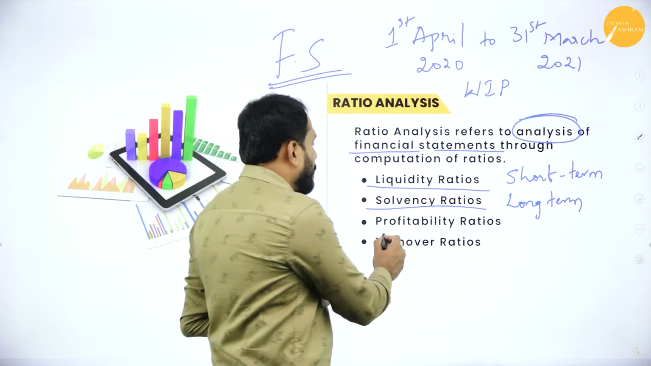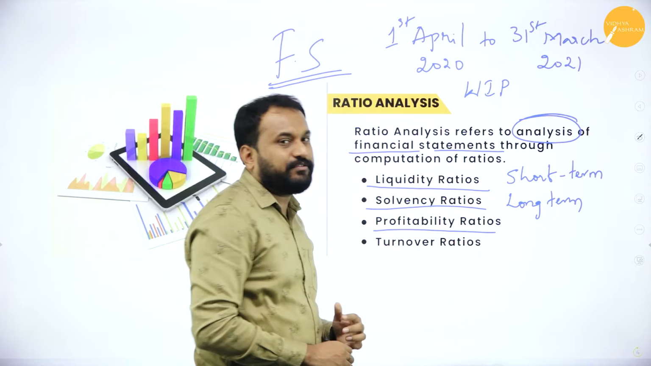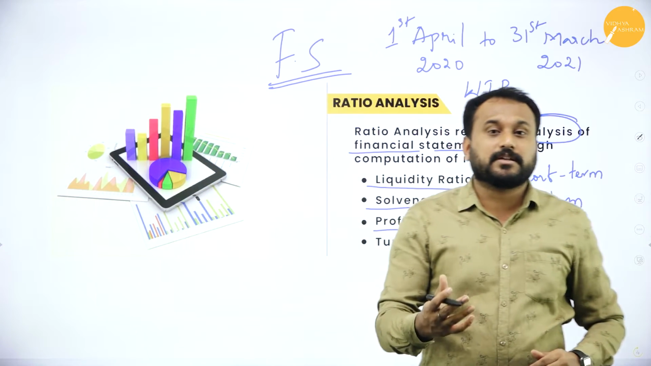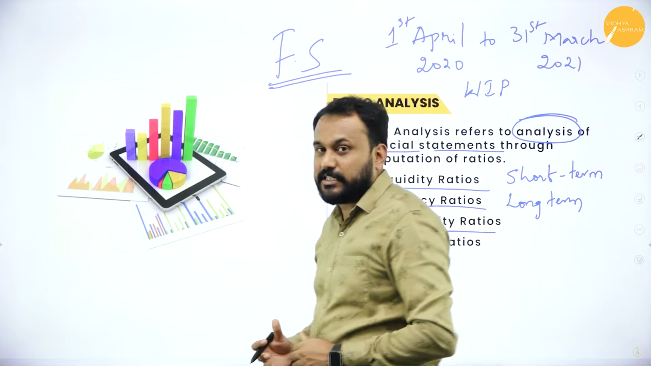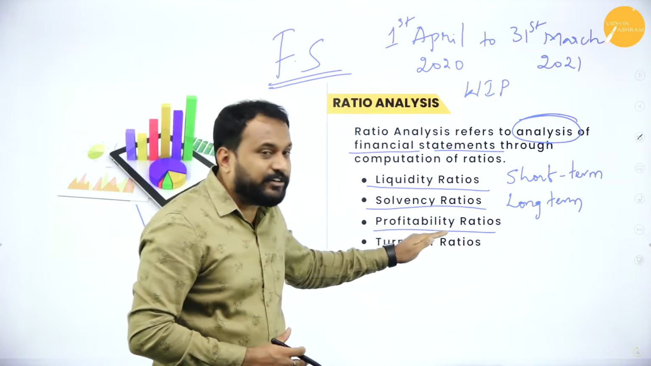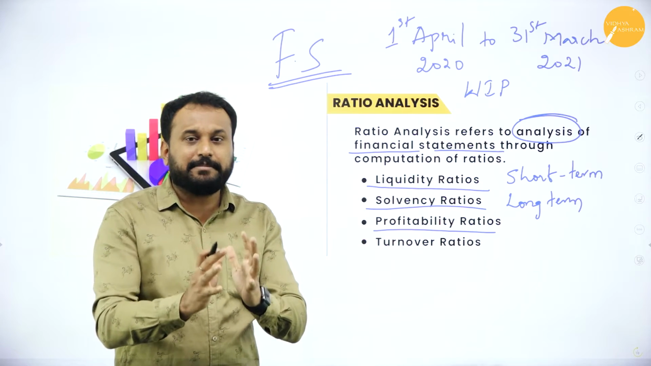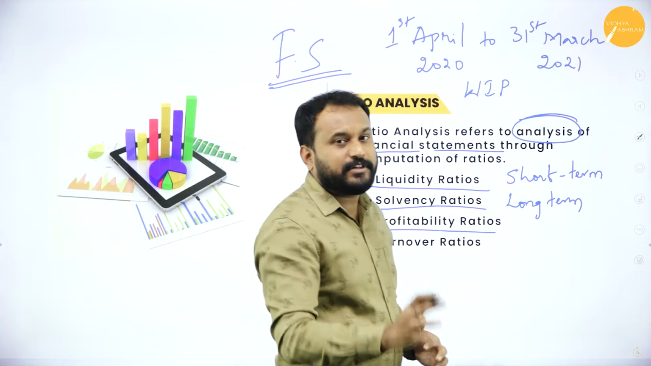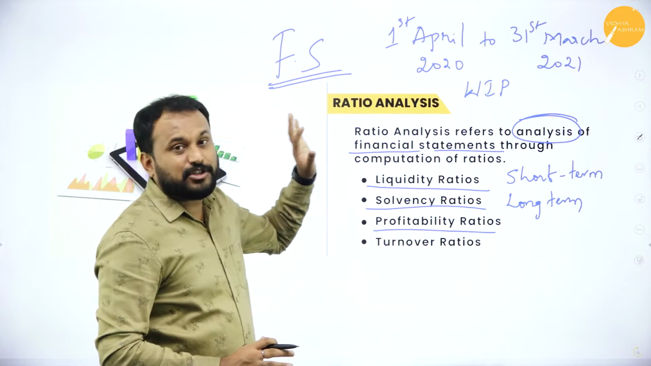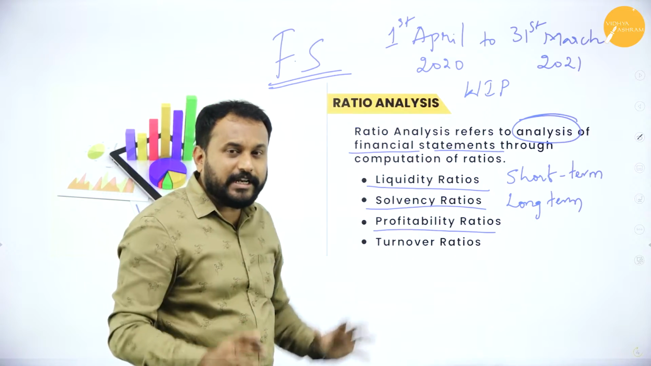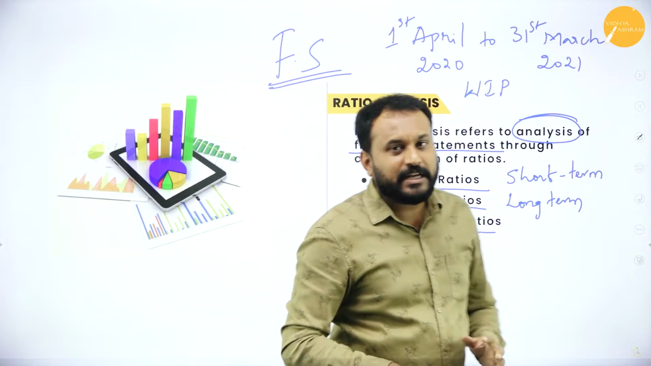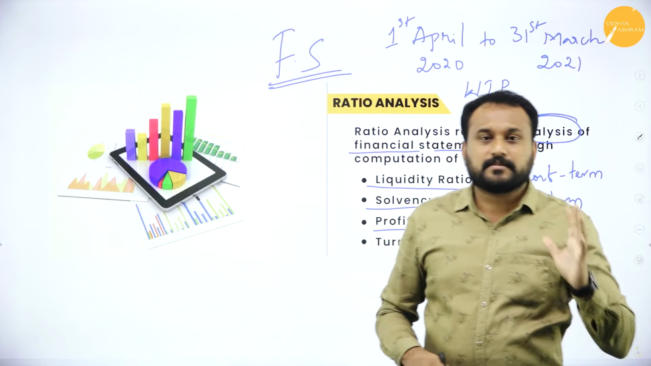The next is profitability ratio. Profitability ratio means whether the company is making profit or not. It talks about the cost, it talks about the selling price, it talks about so many things, where profitability is there or not. You just tell me whether the company is making profit or not. That is what happens here in the ratio analysis. Only through ratio analysis you will get to know very easily whether the company is making profit or not.